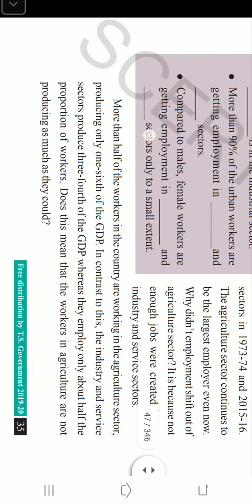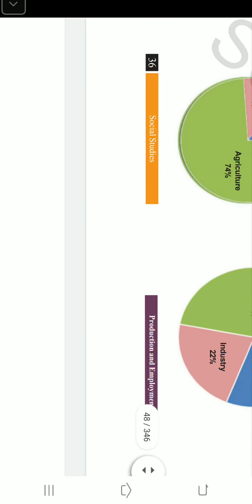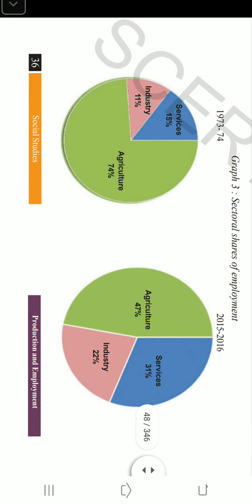That is here. I'm going to take you to that one. Look at here. This is a pie chart showing employment share of the three sectors.